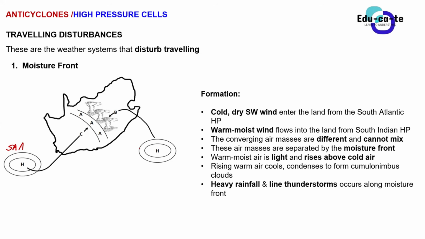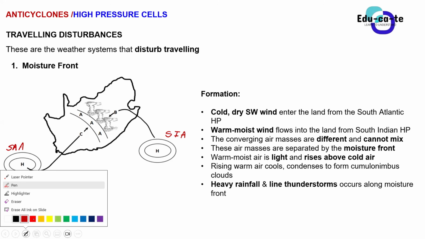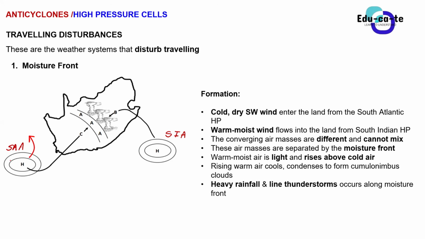On the Indian Ocean side, we have the South Indian anticyclone, and both of these are anticyclones. It means that they have an anti-clockwise rotation of air. So when this air rotates in an anti-clockwise rotation, some of it enters into the land.